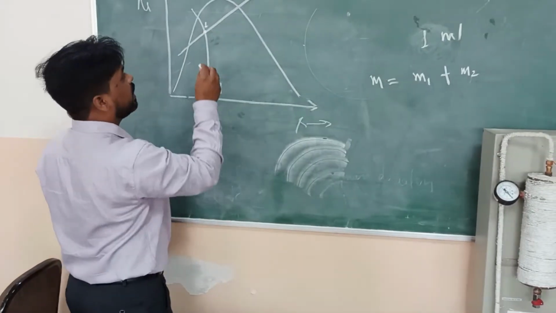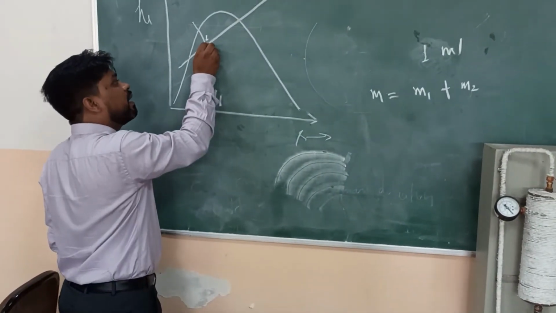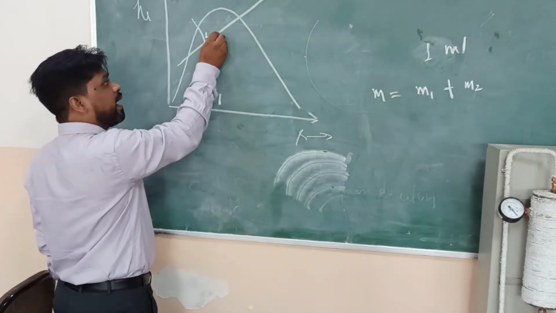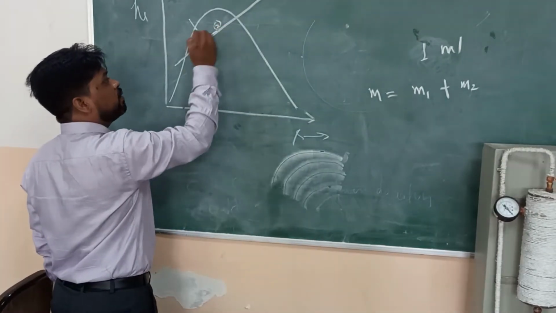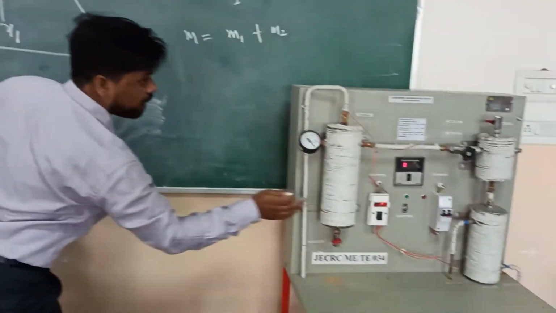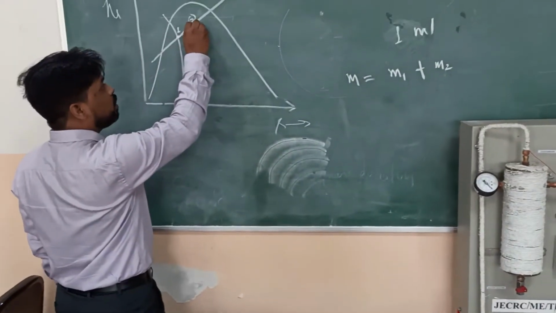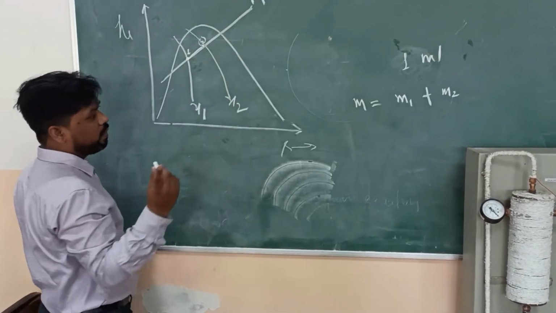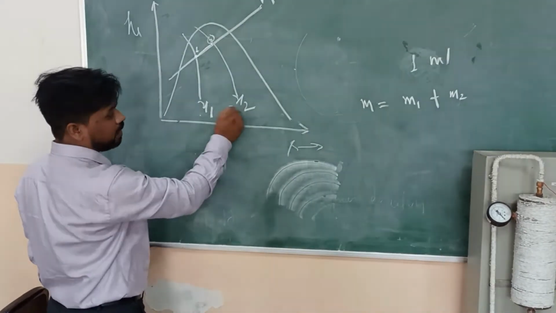Before throttling, this steam contains some moisture. So we expand it to point 2 and reduce the moisture in the separating unit, and then we throttle it, and our dryness fraction will be X2. Now we have two dryness fractions, first X1, second X2.